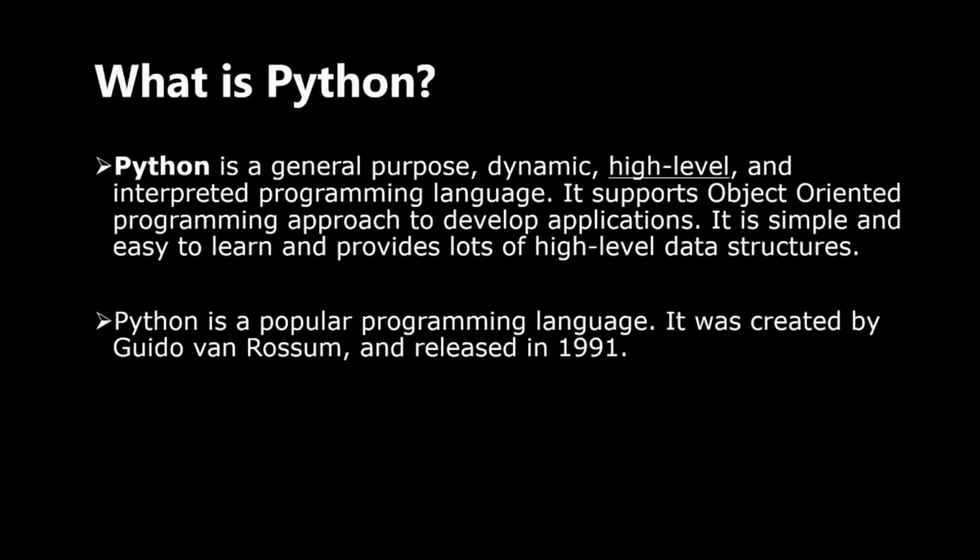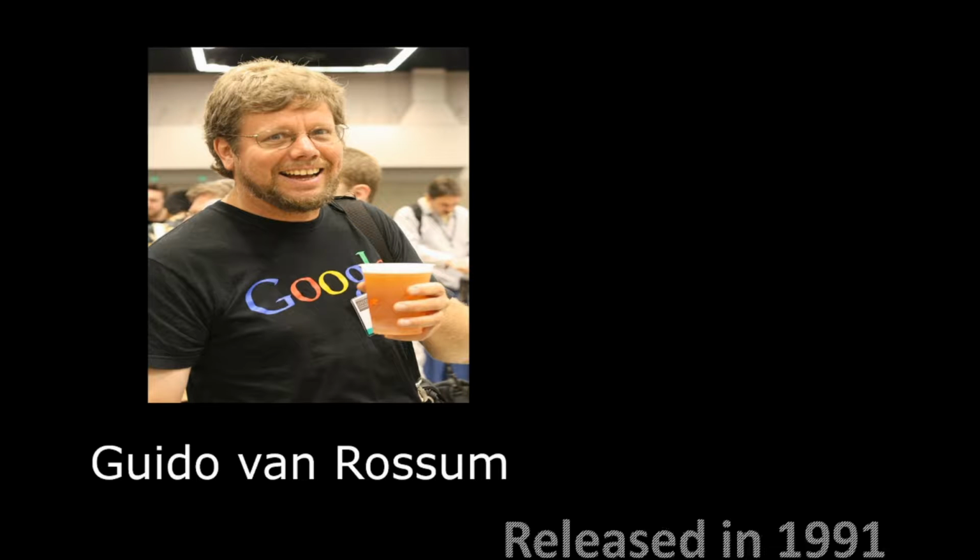So what is Python? I already mentioned Python is a programming language, right? So Python is a simple, general purpose, high level and object oriented programming language. Python is a popular programming language. It was created by Guido van Rossum and released in 1991.